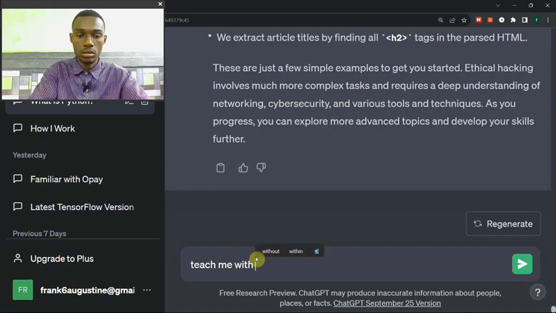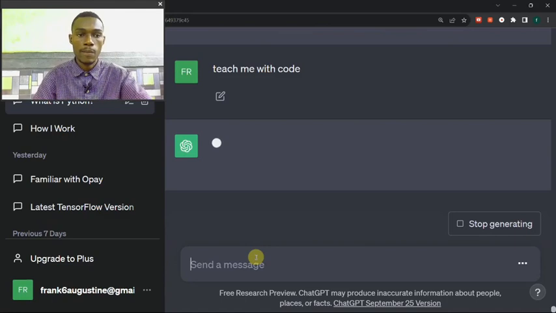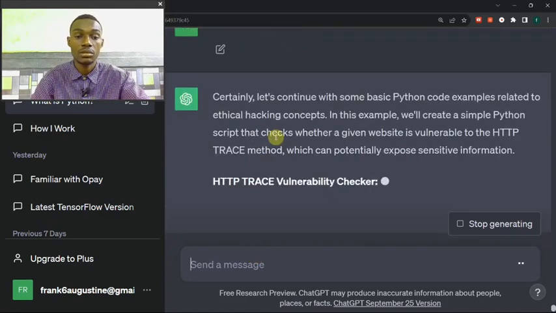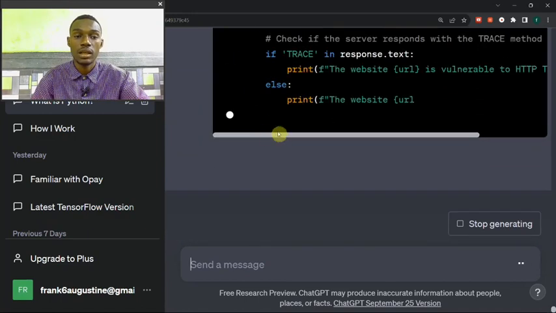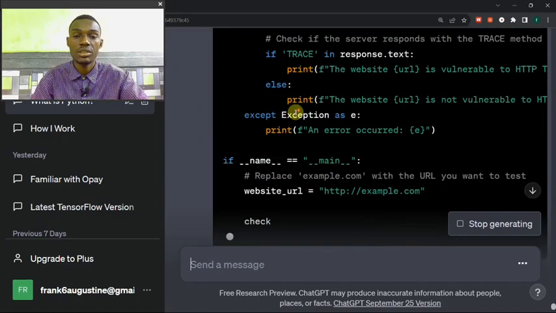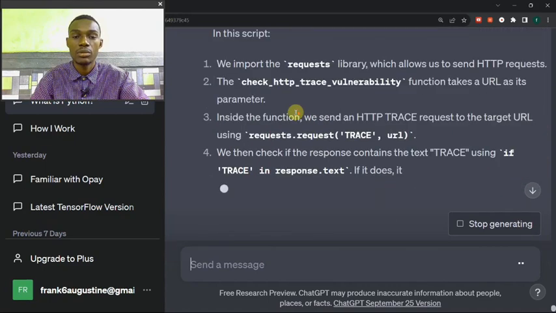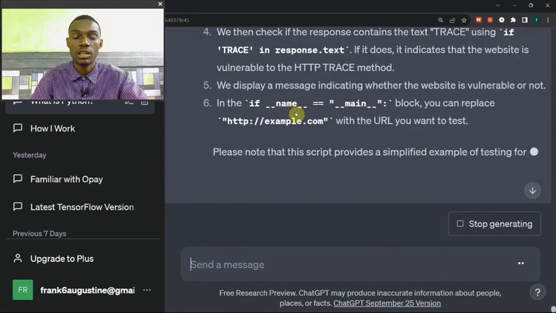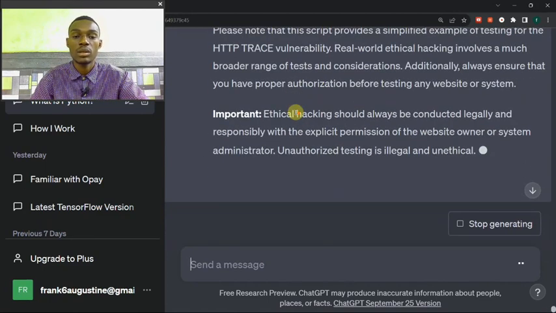They teach me with code. I asked ChatGPT how to hack, and ChatGPT is teaching me how to hack. As you can see here, ChatGPT is teaching me how to hack. Now it is writing down the basics on how I can hack using Python. Now I was able to ask ChatGPT, and ChatGPT generated restricted works, which it doesn't do.